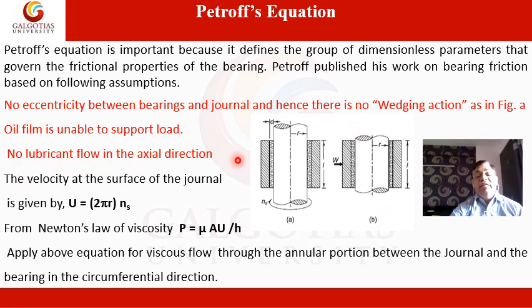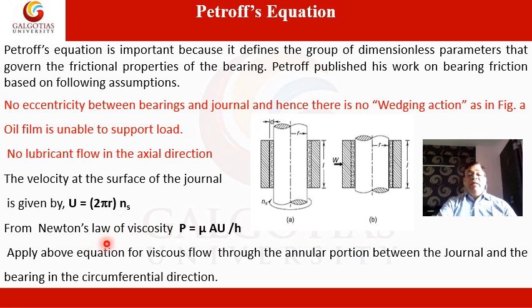So based on these assumptions, Petrov developed the coefficient of friction, a dimensionless parameter which helps in the design of sliding contact bearing. The velocity at the surface of the journal is given. So this is the velocity u, where 2 pi r is the circumference of the journal or the shaft, and c is the clearance here, and this shaft is rotating in clockwise direction with the speed of ns.